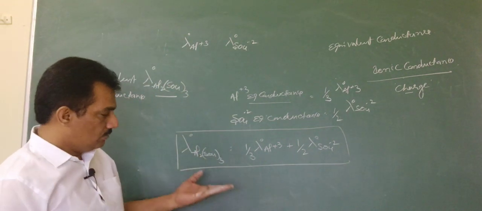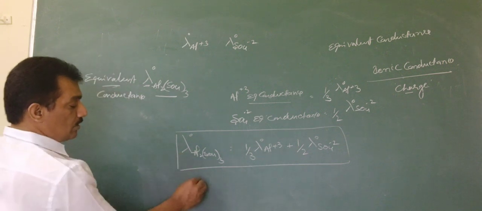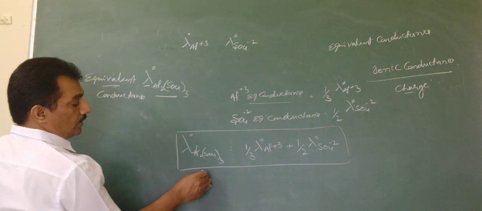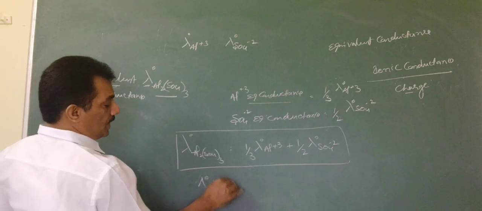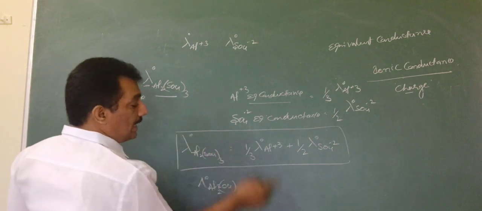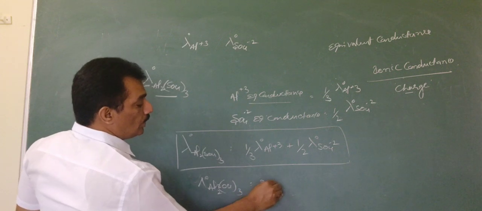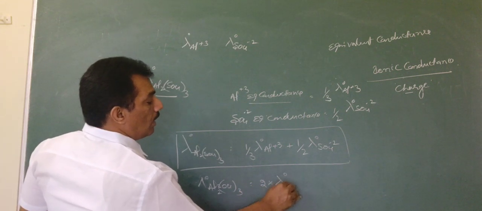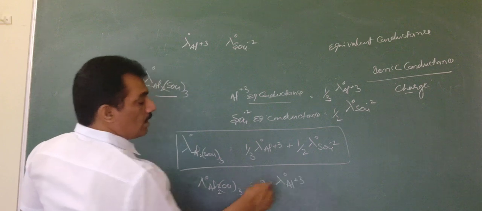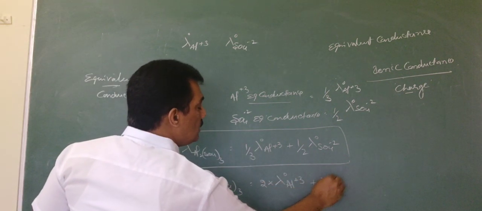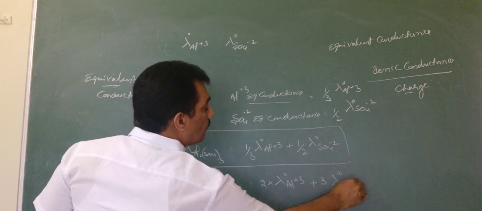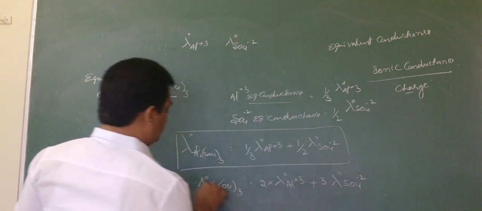And just now we discussed, in the case of molar conductance of this Al2(SO4)3, it is measured as 2 into the ionic conductance of the aluminum ion, plus 3 into the conductance of the sulfate ions.